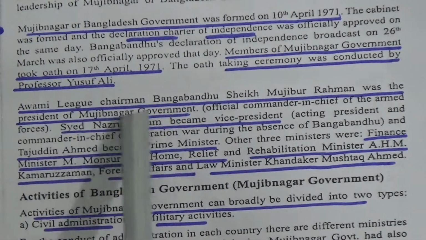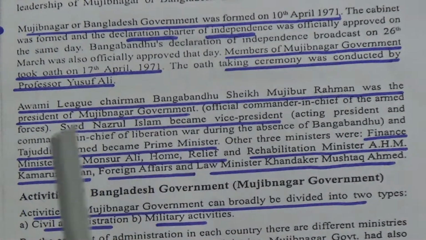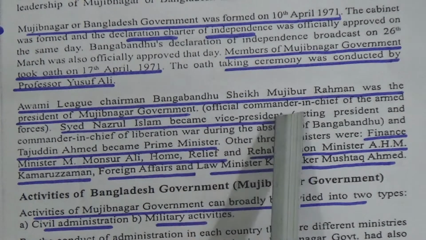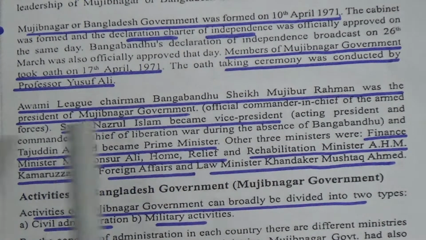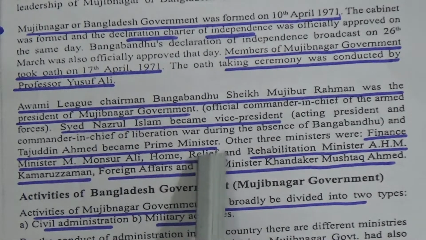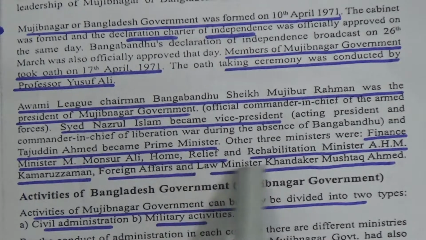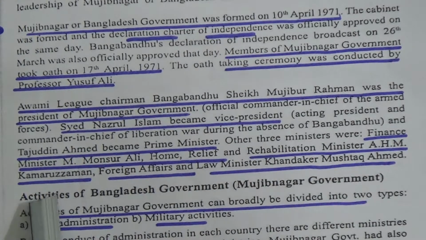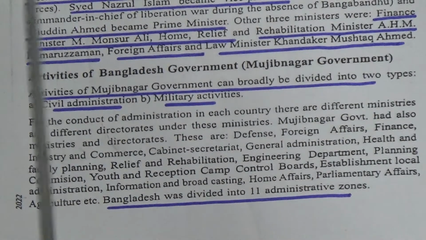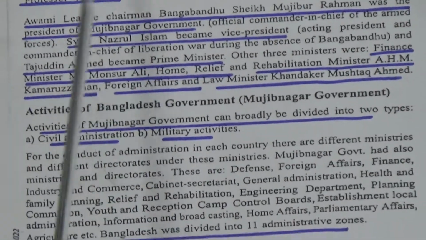Awami League chairman Bangabandhu Sheikh Mujibur Rahman was the president of the Mujibnagar government, officially commander-in-chief of the armed forces. Syed Nazrul Islam became vice president, Tajuddin Ahmed became prime minister, finance minister A.M. Mansur Ali, home, relief and rehabilitation minister A.H.M. Kamruzzaman, foreign affairs and law minister Khondkar Mushtaq Ahmed. This is the identification of the ministers of the Awami League or Mujibnagar government.